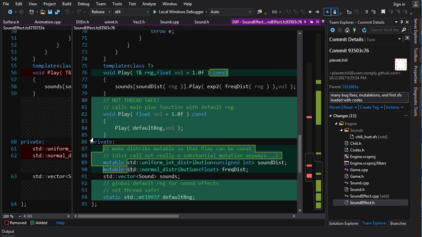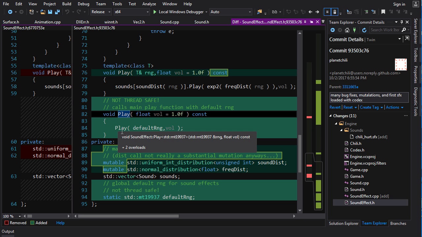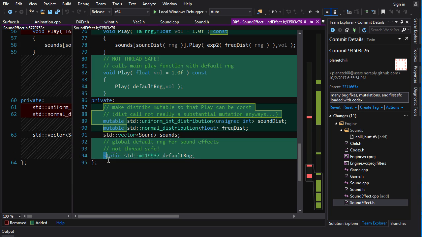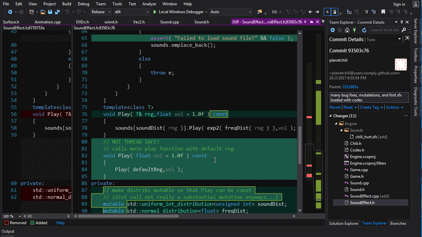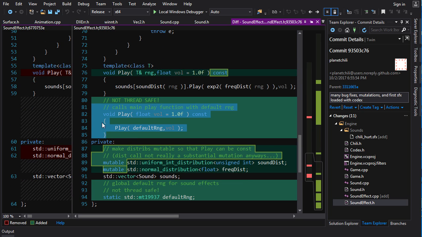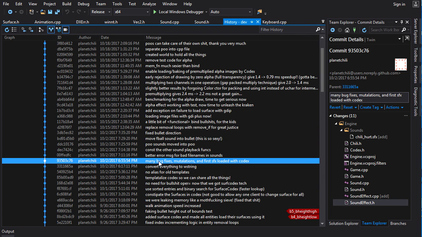Now, also to make my life a little easier, I created a version of play that does not require a random engine to work. The way this works is it just calls the normal play with default RNG, and default RNG is just a static MT19937. So we've now got basically a global RNG that all of the sound effects share, and if you want to call play with that one, you can do it. Just beware, it's not going to be thread safe, so don't call this from multiple different threads, but that's not going to be an issue for us in this game. So yeah, many bug fixes, many mutilations.